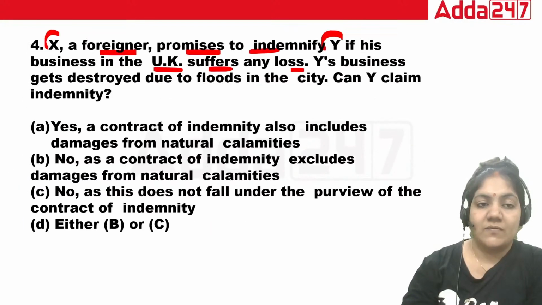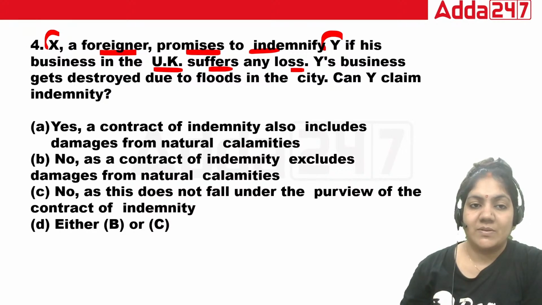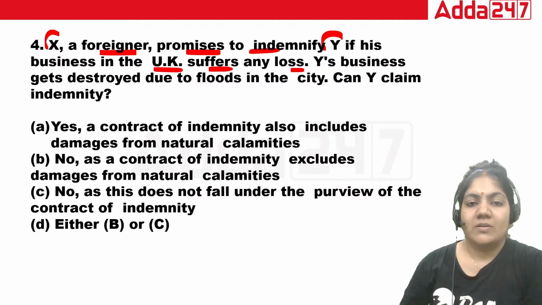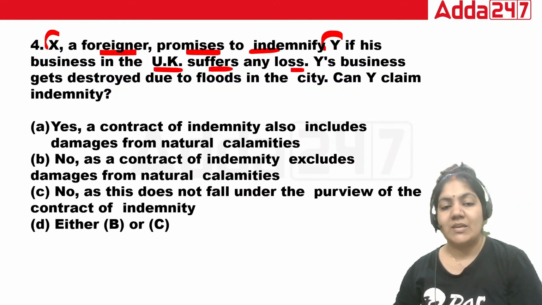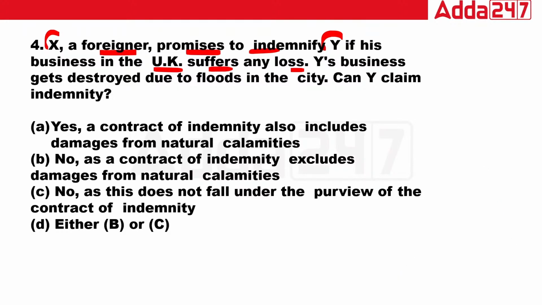So the fourth question: X, the foreigner, promises to indemnify Y if his business in the UK suffers any loss. Y's business gets destroyed due to the flood in the city. Can Y claim indemnity? A, yes, the contract of indemnity also includes damages from natural calamity. B, no, as the contract of indemnity excludes damages from natural calamity. C, no, as this does not fall under the purview of contract of indemnity. Either B or C? What is the right answer for this question?